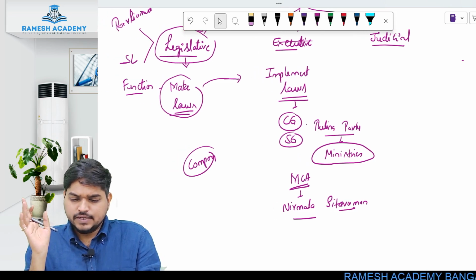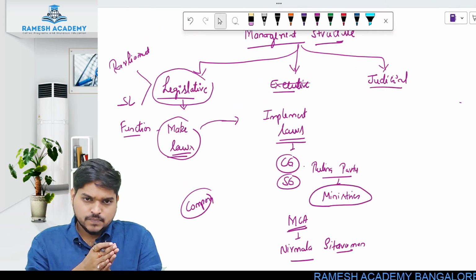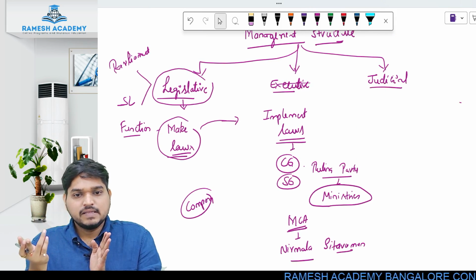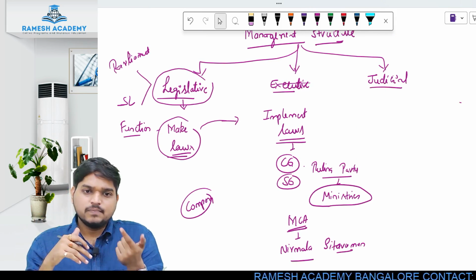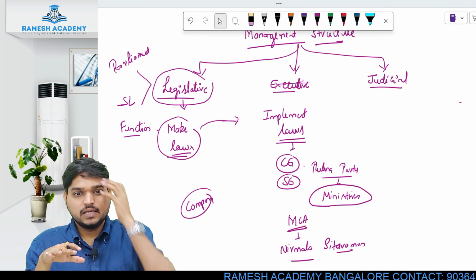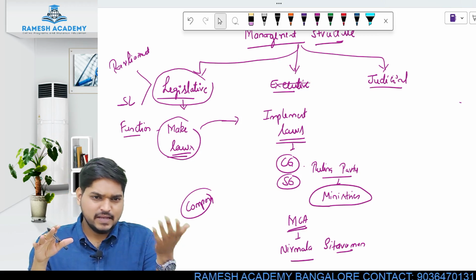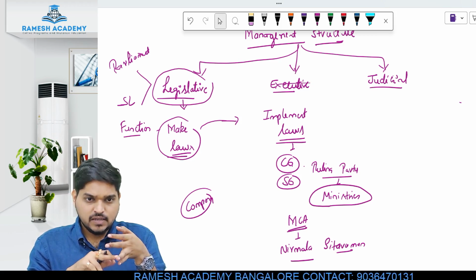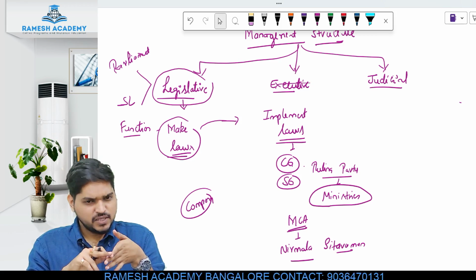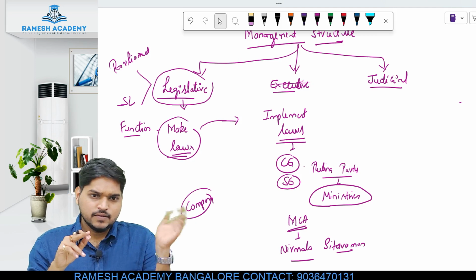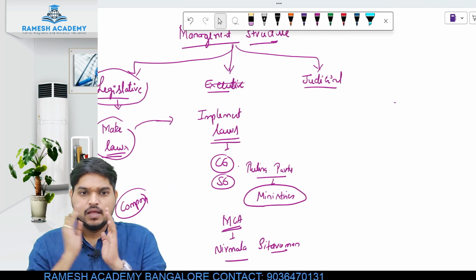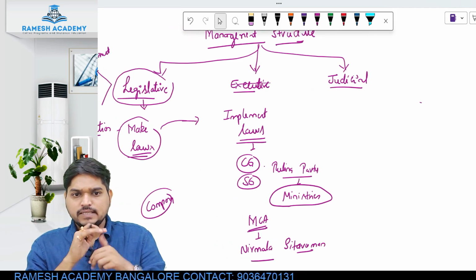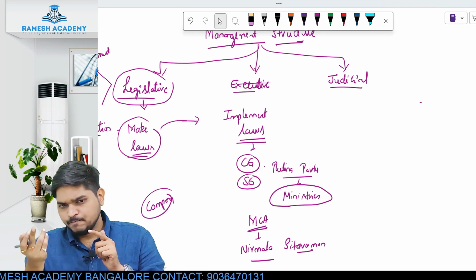So the legislative body will make the laws, and those laws will be implemented by the executive body. The executive body is nothing but the ministries in the ruling party. It may be any concerned ministry: Ministry of Corporate Affairs, Ministry of Finance, Ministry of Defense, Ministry of Education, and so on and so forth. Right, now two bodies are done. One is your legislative body, second is your executive body.